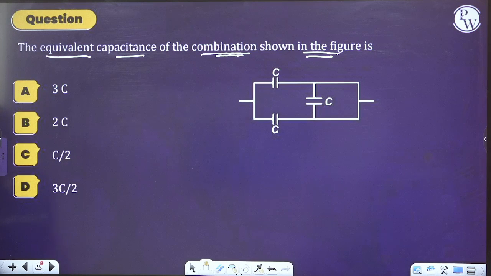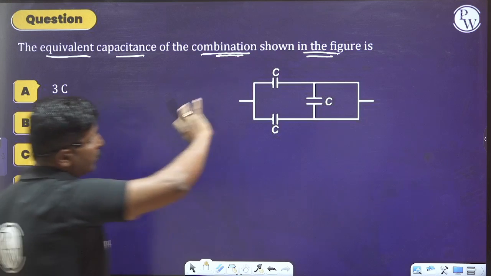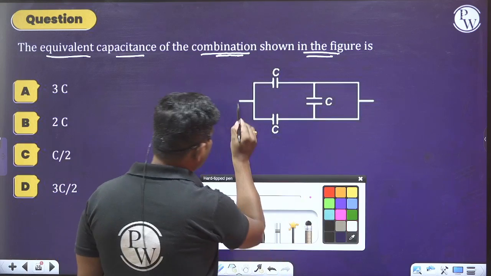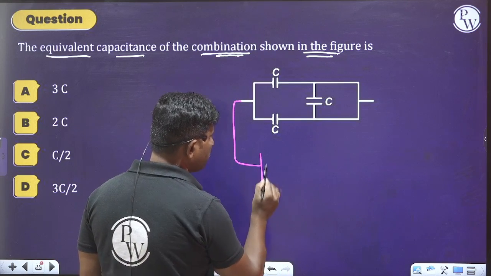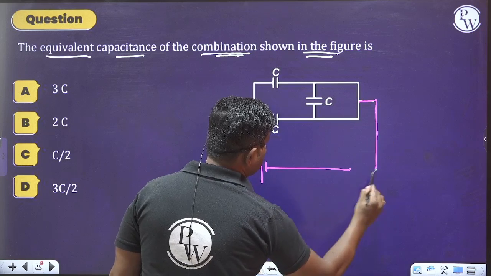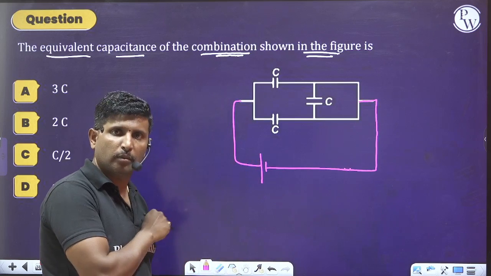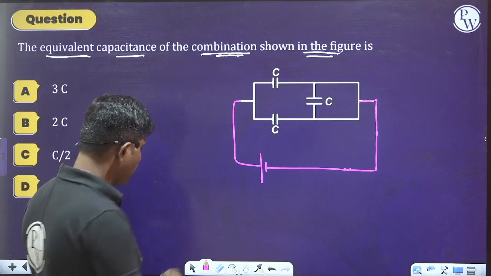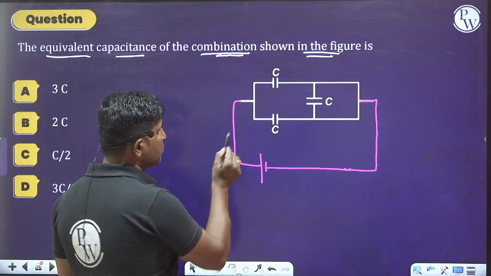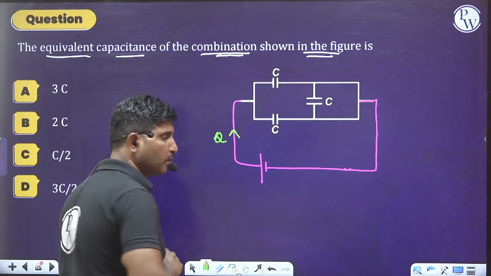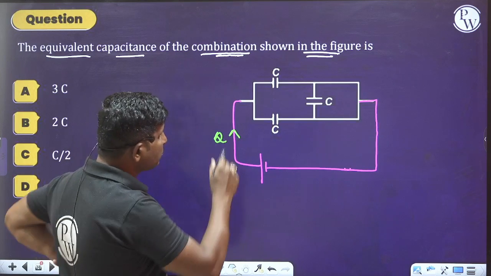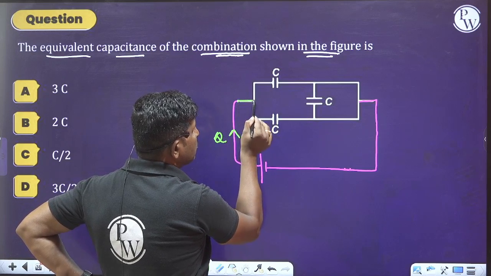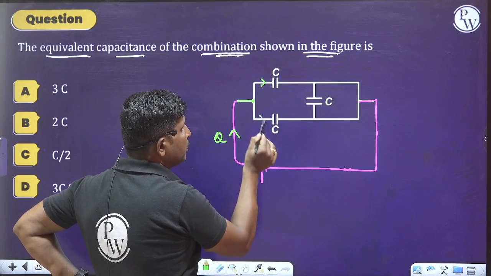Whenever you observe the circuit diagram carefully, let us imagine that one end of this combination is connected to the positive terminal of the battery, and the other end is connected to the negative terminal of the battery. Let us imagine that. A charge is flowing from the battery. So please think about this. We can say that the charge which is entering this junction will get split into two parts.